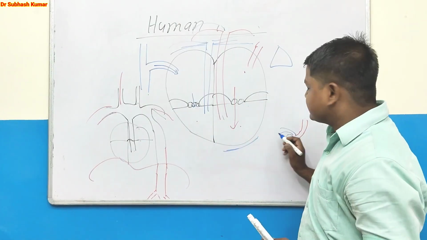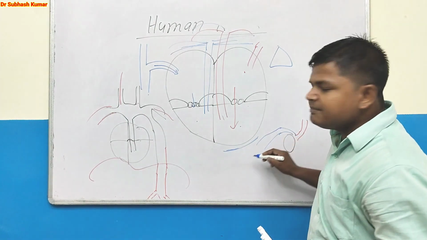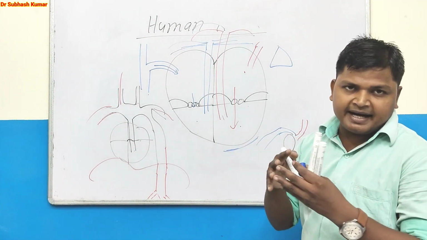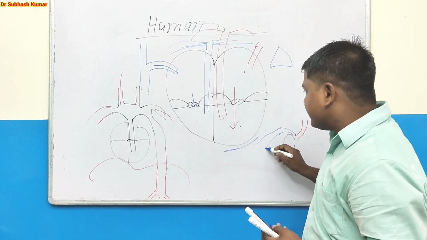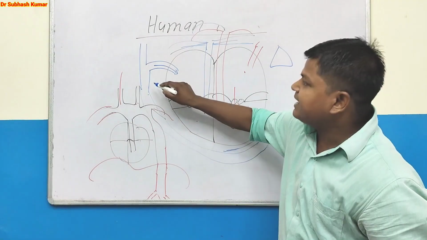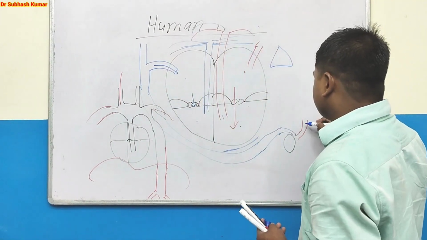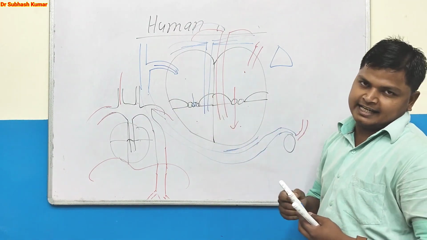Many branches of venules combine and form the vein, and that vein goes to the vena cava, and the vena cava drains into the heart. Once again, this is called the cardiac cycle.